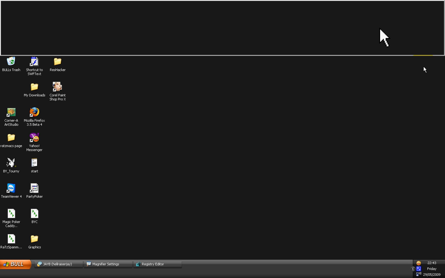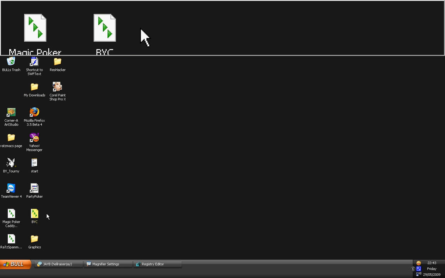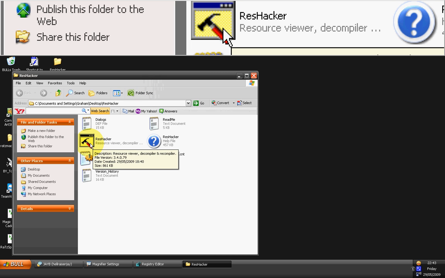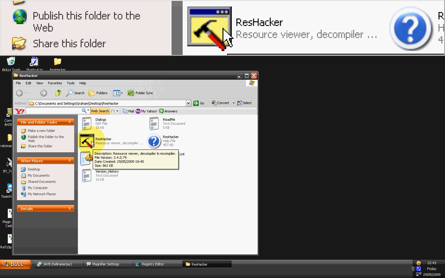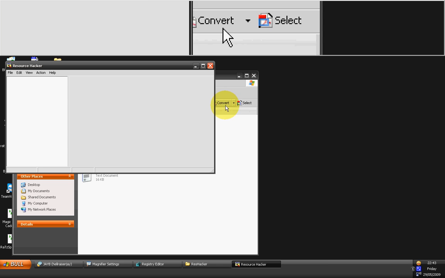Right, once you've downloaded it, you then go to Resource Hacker, install it obviously, or unzip it, sorry. Then you go to this icon here, just double click on it.